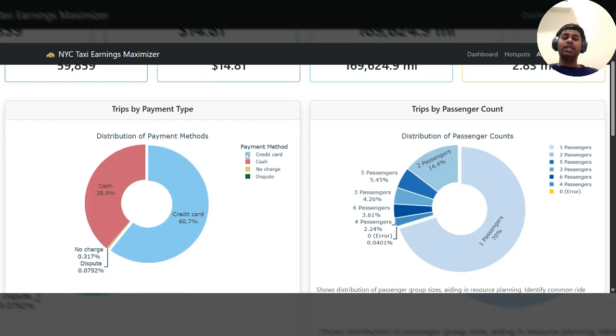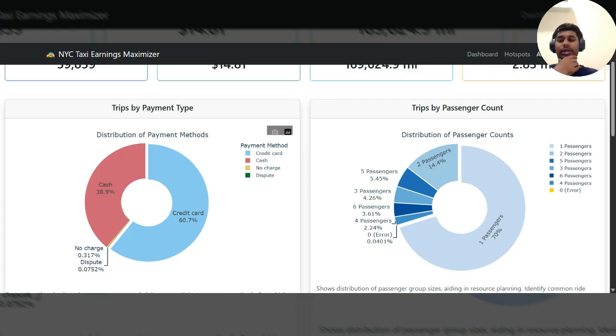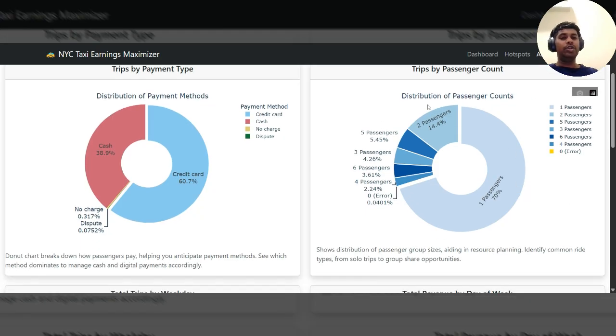And also you can see the trips by payment type. You can see that even though the majority of the trips were through online payment of credit card, still a lot of people in New York use cash. So it is recommended that drivers carry some loose change. And also the majority of trips are for one and two passengers. So it makes sense for new drivers to buy smaller cars.